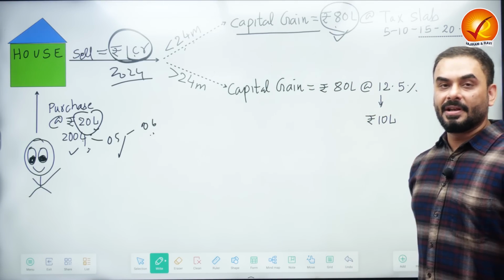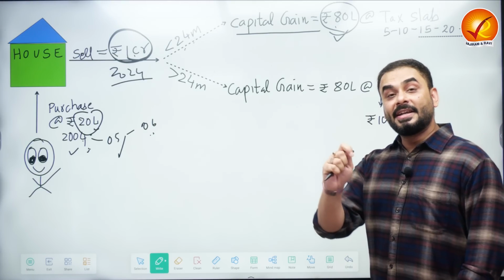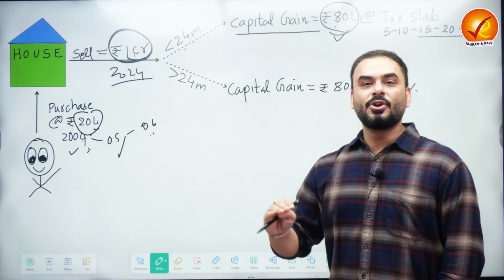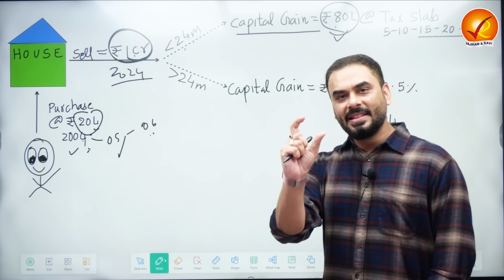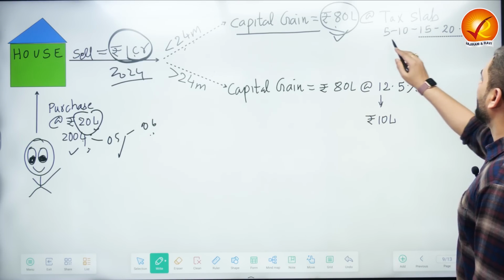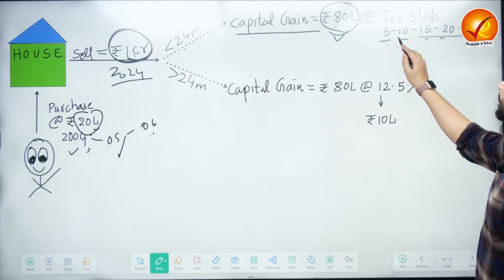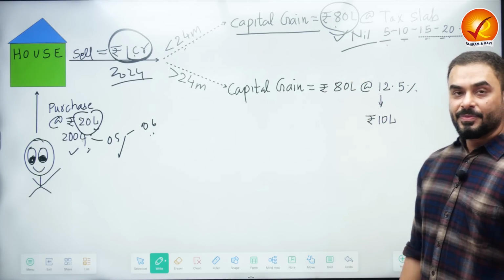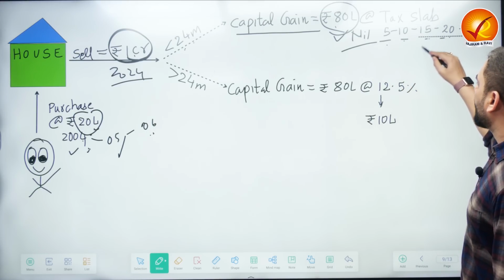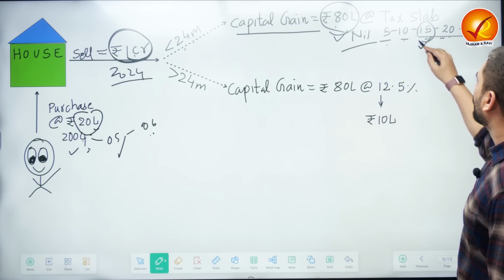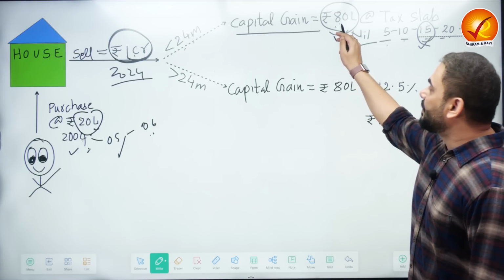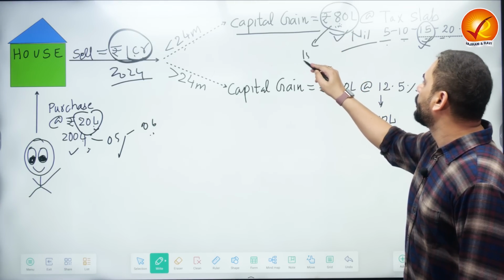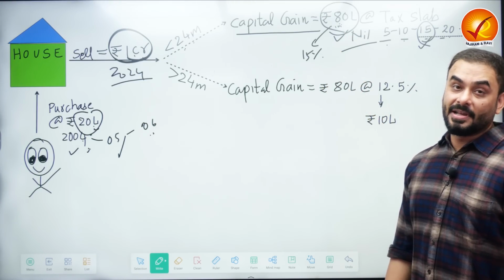The moment you tell this capital gain, the Government of India will calculate the income tax bracket under which you normally fall. Suppose based on your regular source of income, you fall in the tax bracket of 15%. These are the tax brackets currently: 5%, 10%, 15%, 20%, 30%. And to begin with, there is a tax bracket which is nil. The Government of India will find out under which tax bracket you fall. Suppose you fall under the tax bracket of 15%. On this capital gains of 80 lakhs, 1 crore minus 20 lakhs, the Government of India will charge you 15% short-term capital gains tax.